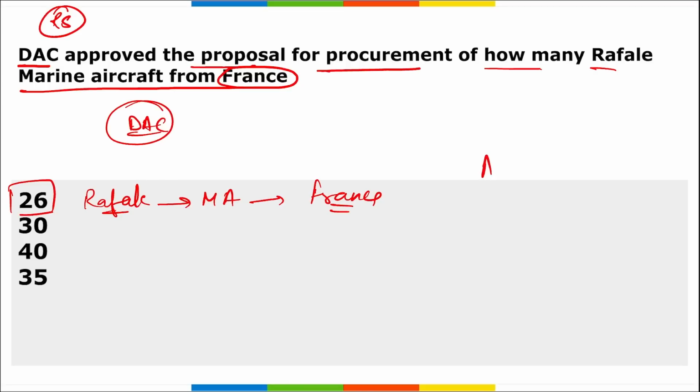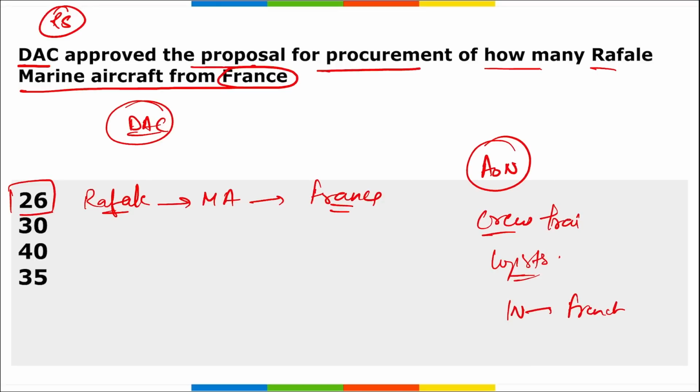Then AON, what is this AON? It stands for Acceptance of Necessity. So recently it was the Ministry of Defence that signed an Acceptance of Necessity for the procurement of these 26 Rafale marine aircraft, right? With this, remember, crew training and logistic support will also be provided for the Indian Navy by the French government, correct? Then this procurement is based on the IGA, that is the intergovernmental agreement between India and France, and that aims to boost the interoperational capabilities of the Indian Navy.